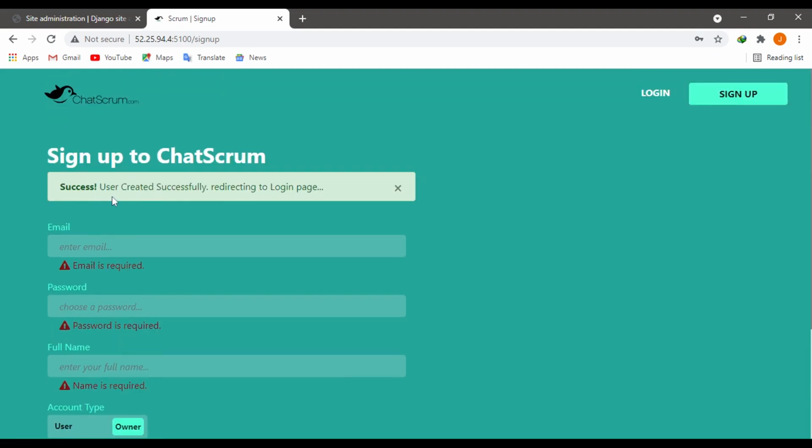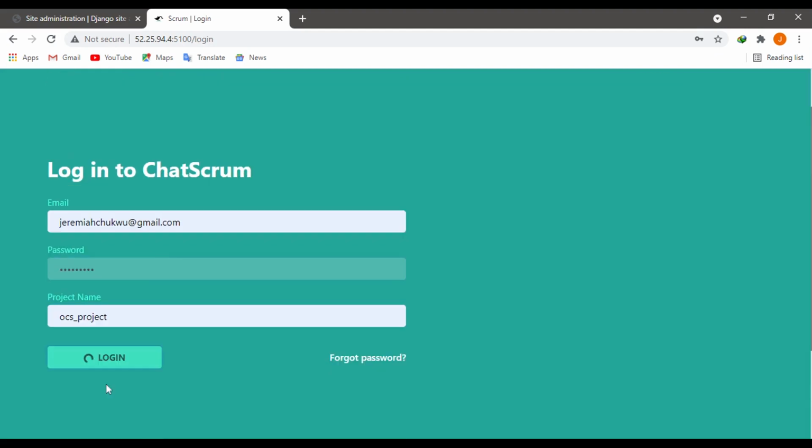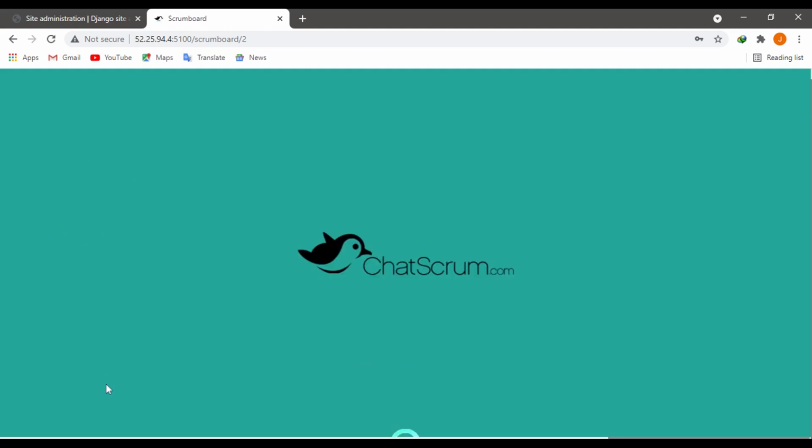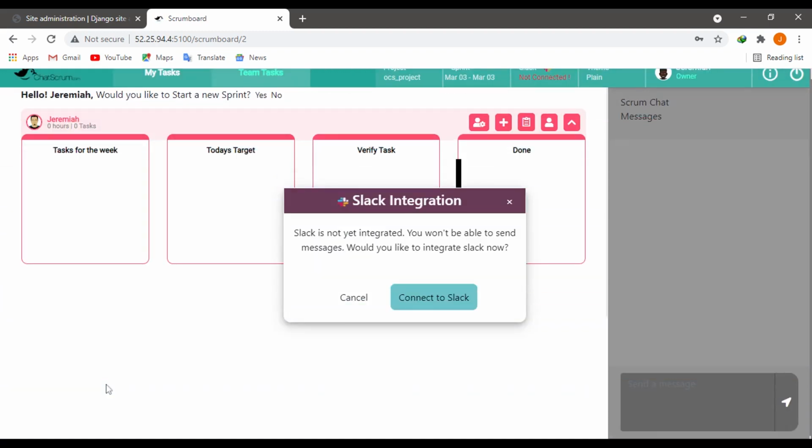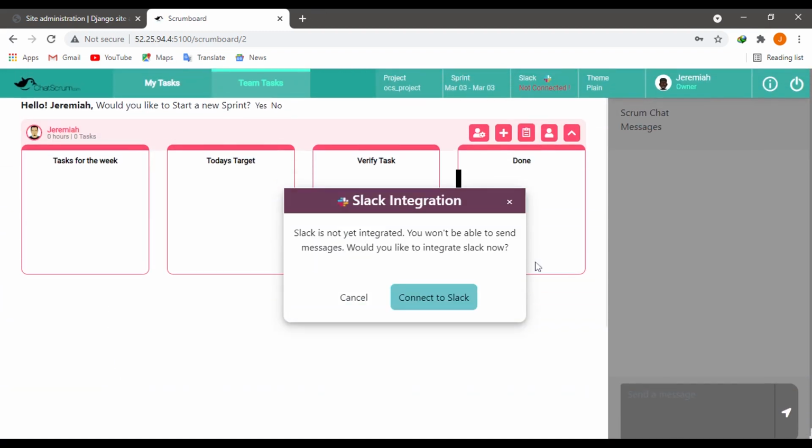I will enter my email and password. Click login. Alright, we are logged in. Now I will test out some features in order to be sure my app is running properly.